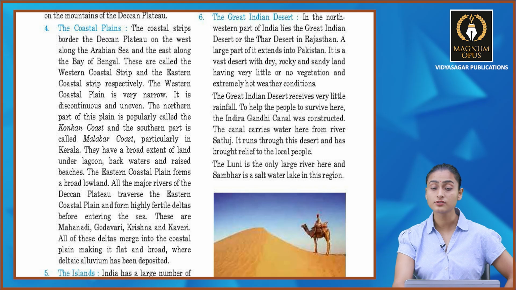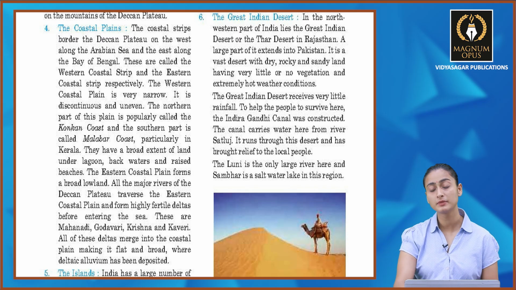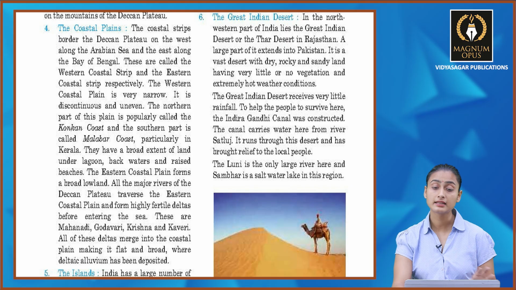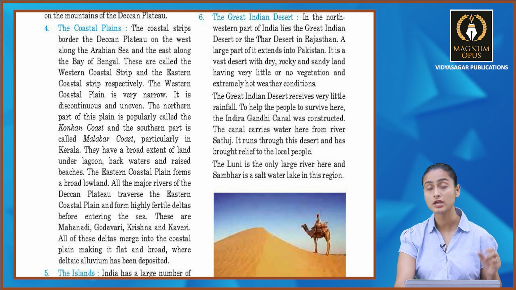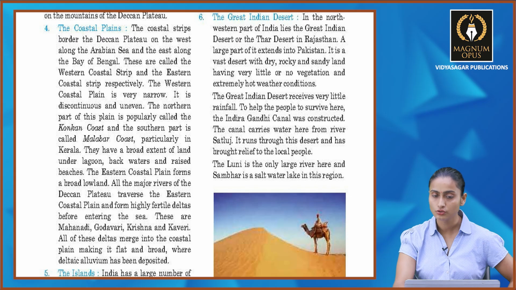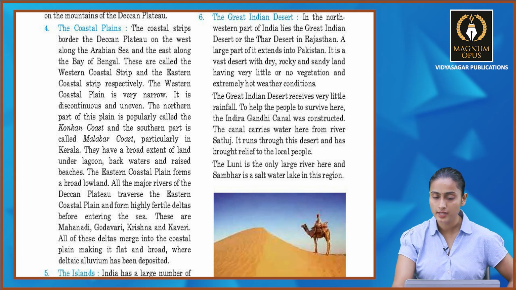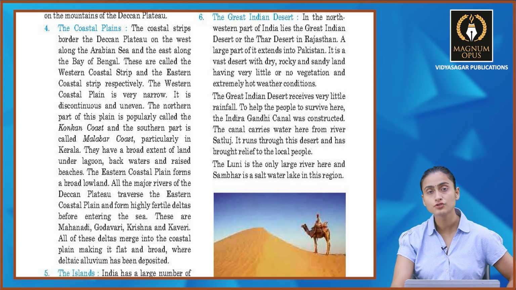Now the Great Indian Desert receives very little rainfall. To help the people to survive here, the Indira Gandhi Canal was constructed. The canal carries water here from the river Satluj and it runs through this desert and has brought relief to the local people. The Luni is the only large river here, and Sambar is a saltwater lake in this region. So you have the Great Indian Desert, Thar जो आपका है वो भी आपका यहीं located है, and then you have certain large rivers of the country here as well.